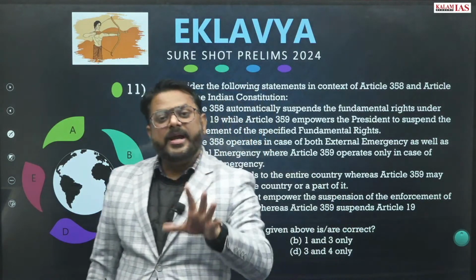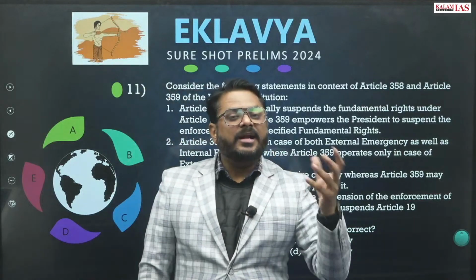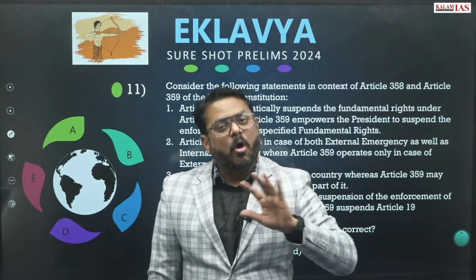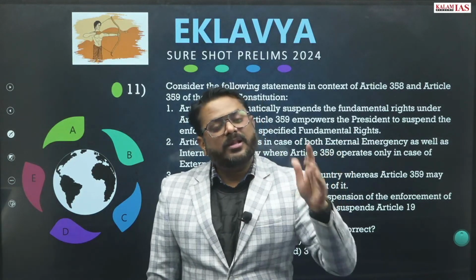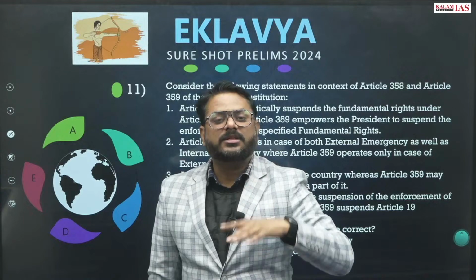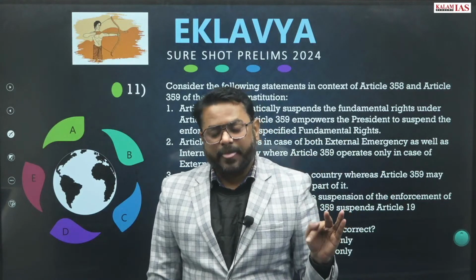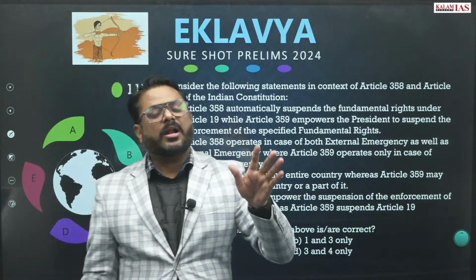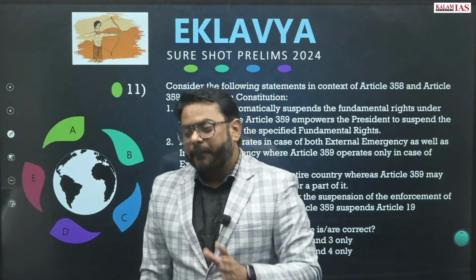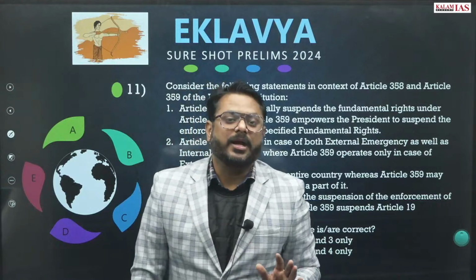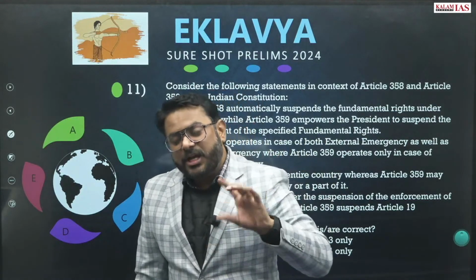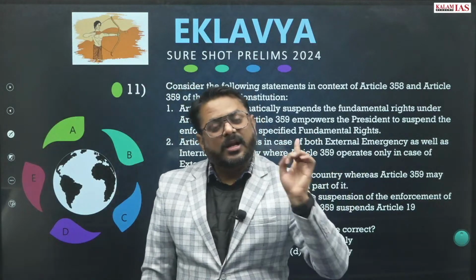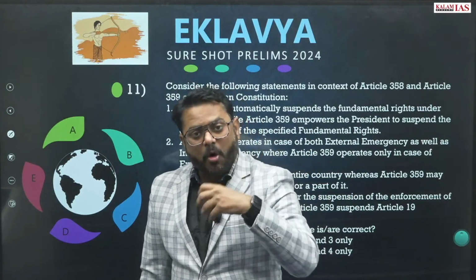Article 358 says that the fundamental rights under Article 19 will be automatically suspended whenever there is a national emergency on the basis of external aggression, right? Means external emergency on the basis of war and external aggression, and not on the basis of armed rebellion, right? So that will keep on being automatically suspended unless and until the emergency has been revoked, right?